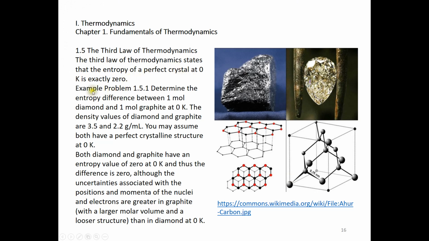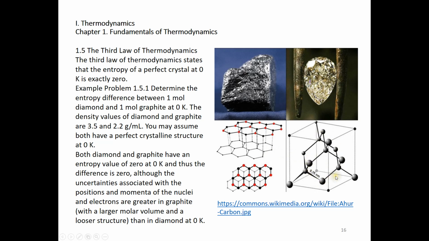Now here's an example problem. Determine the entropy difference between 1 mole diamond and 1 mole graphite at 0 K. So first I want to show you the structure of graphite. So those are carbon atoms. This is a graphene sheet, and there's another graphene sheet. There's a distance between the two sheets, about 3.6 angstroms.